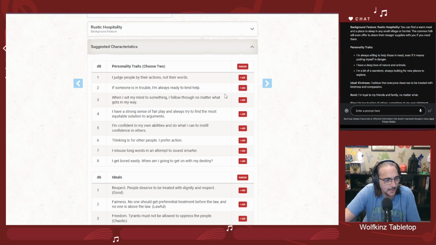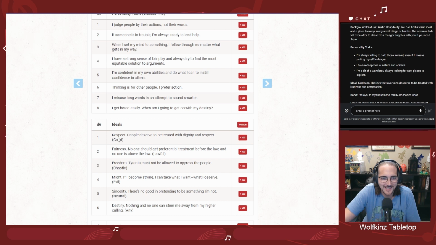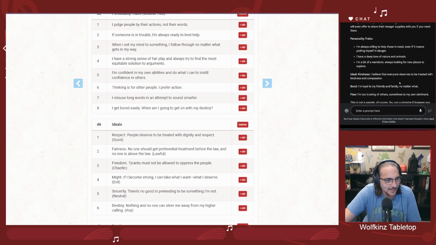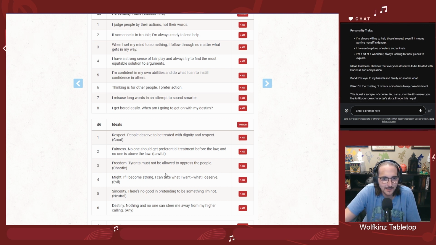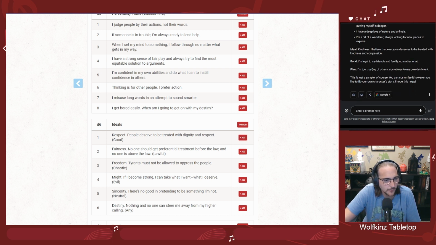Always wanting to lend a hand. That's a nice personality trait that lines up pretty easily. Let's use long words. Let's see. Ideal, kindness. Okay, so I believe that everyone deserves to be treated with kindness and compassion. We'll go with respect. I think that lines up just the same. Flaw: I'm too trusting of others, sometimes to my own detriment.